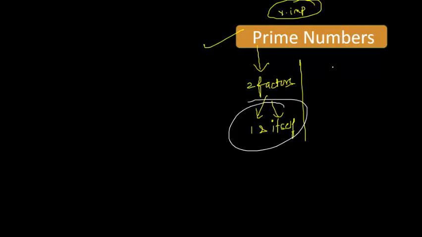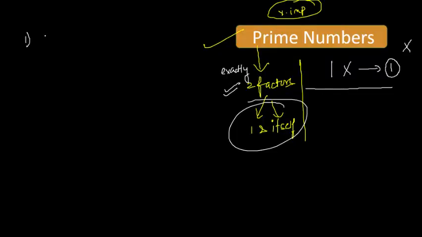So what is the first prime number? No, the first prime number is not 1, because for 1 we have only one factor, that is 1 itself. But a prime number must have exactly two factors. That's why 1 is not the first prime number. So note it down that 2 is the first prime number. So prime numbers start from 2 only.